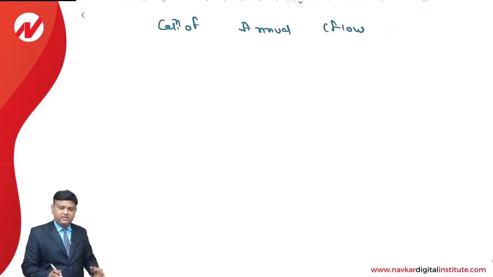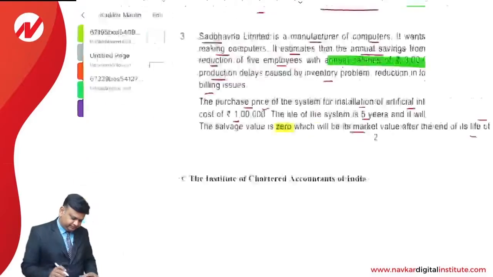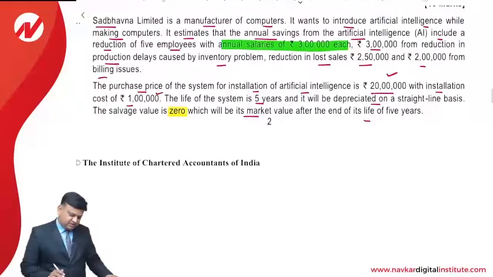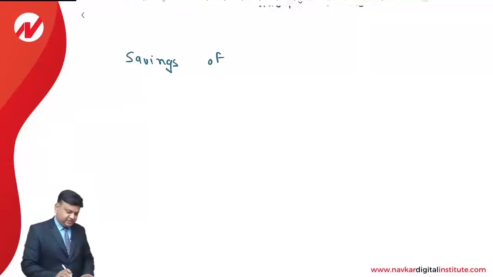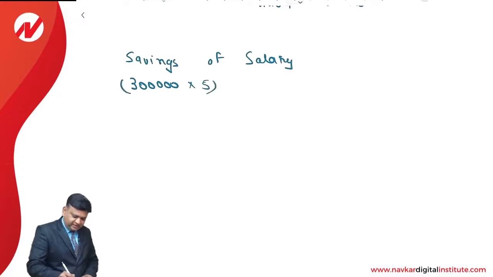In that we will have working like this. Savings of salary: we have been provided with the number of savings of salary, an amount of rupees 3 lakhs each, and we are going to retrench 5 employees. So savings of salary, 3 lakh into 5, that comes to 15 lakhs.